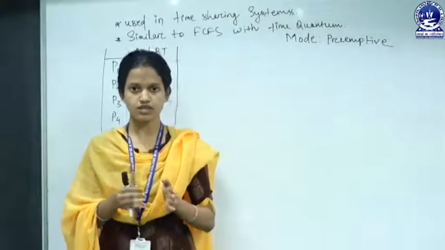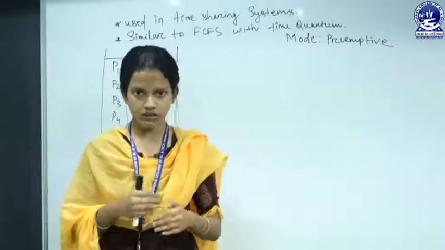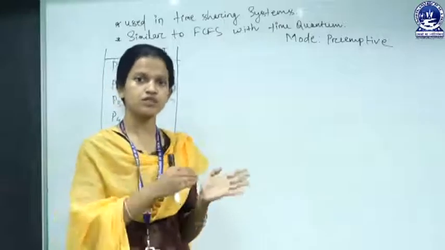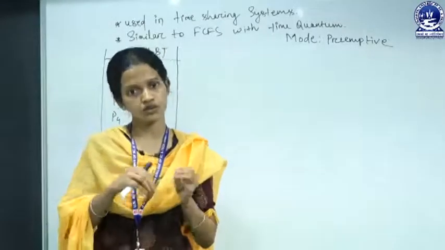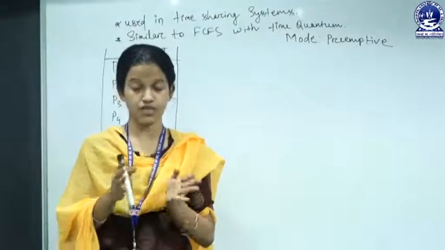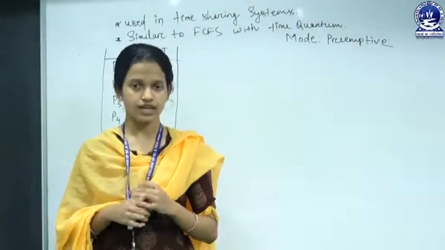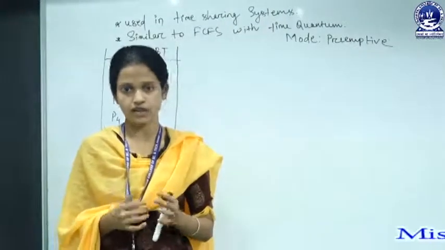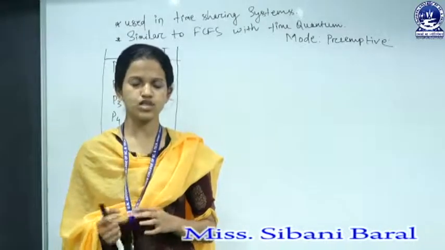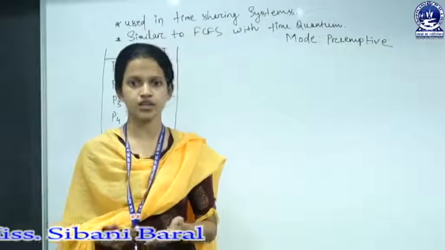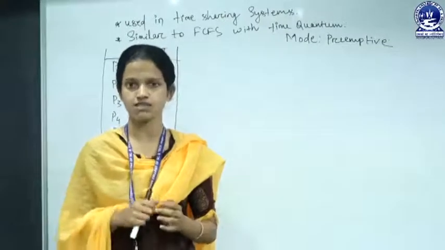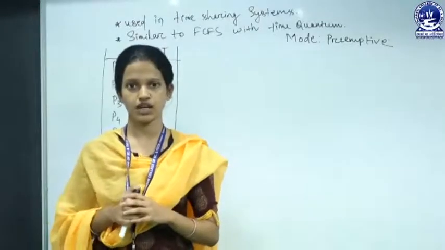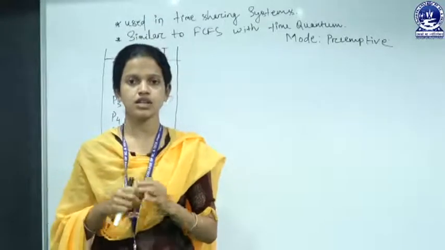Switching means the currently running process is removed from the CPU and another process is picked by the operating system and put into the CPU to run for some time quantum. That is called switching. Switching happens in this multitasking, or time sharing, operating system, and it is so fast that it seems like all the processes are running simultaneously, but that is not true actually. Some time quantum is given to each process, and on the criteria of that time quantum each and every process runs.